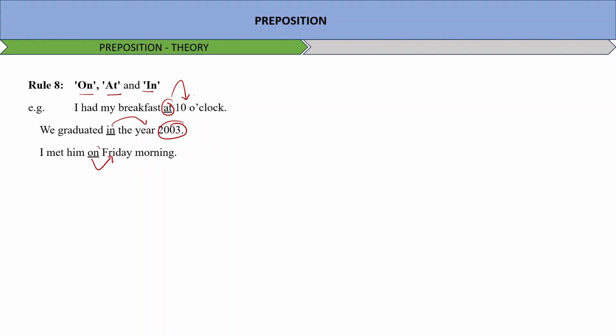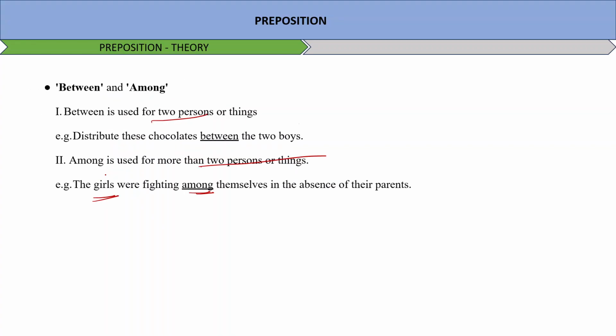Between and among. So between is used for two persons. Distribute these chocolates between the two boys. And among is used for more than two persons or things. The girls were fighting among themselves. So how many girls? You don't know. You know that there are more than two, but not two. If there are two, then between, and more than two, among. I'll just give you some sample and practice questions so that you understand.